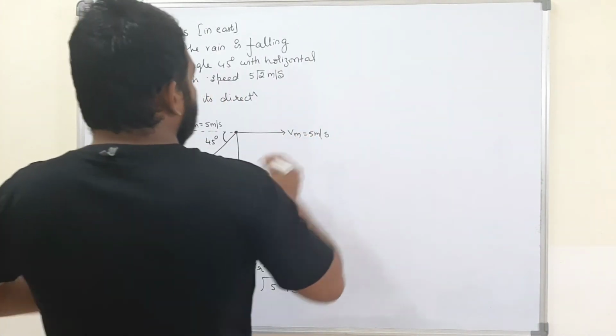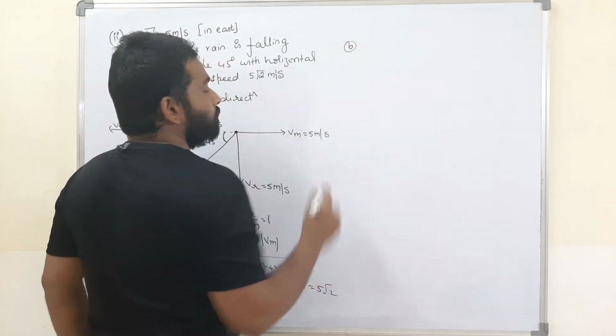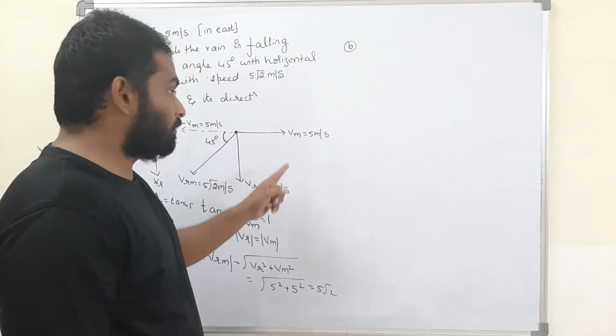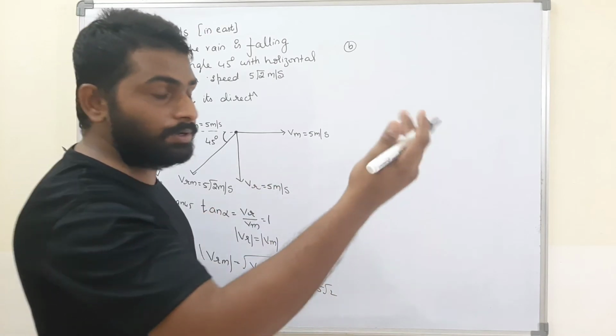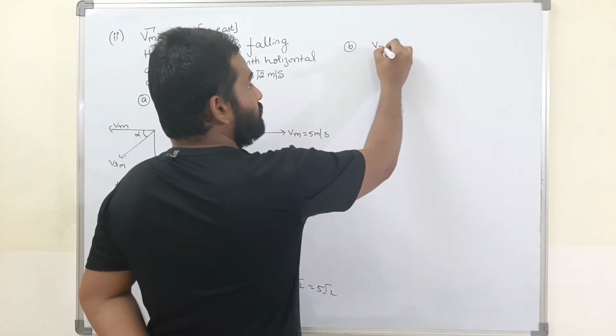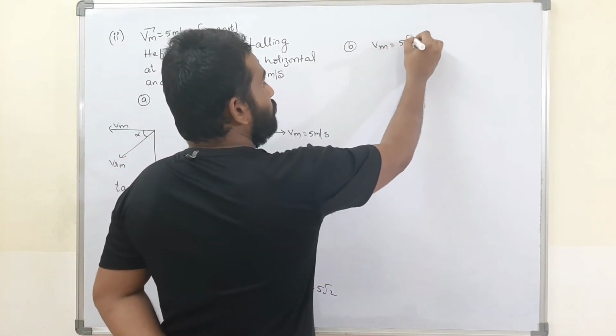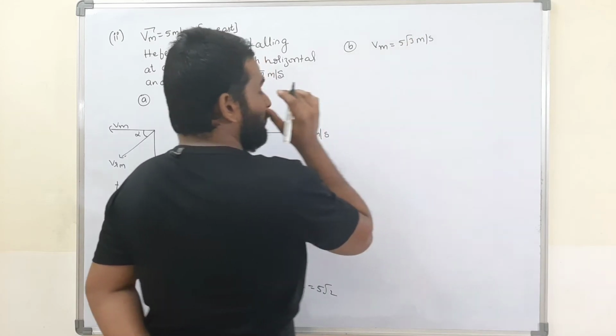Okay, now the second point, part B. Now the speed of the man is increased. How much? The speed of the man is increased to 5 root 3 meters per second.